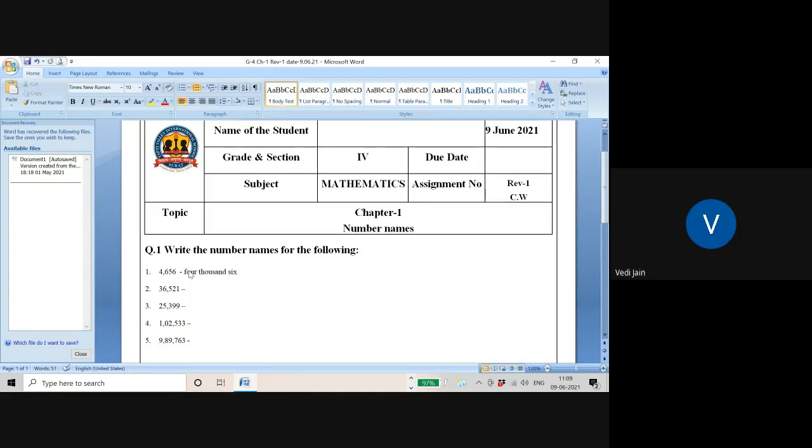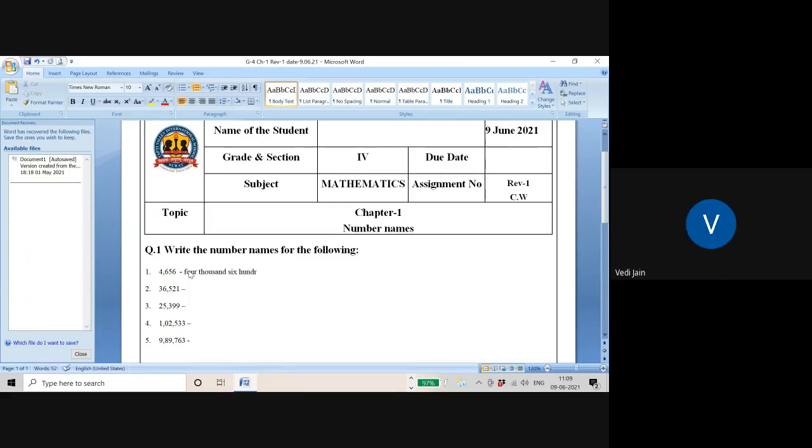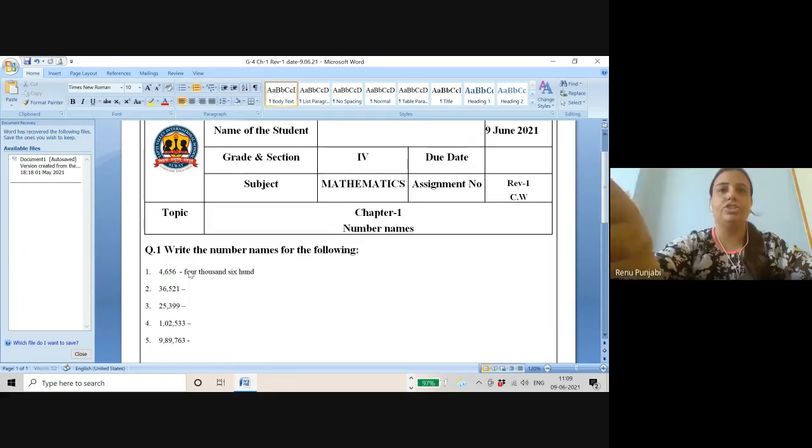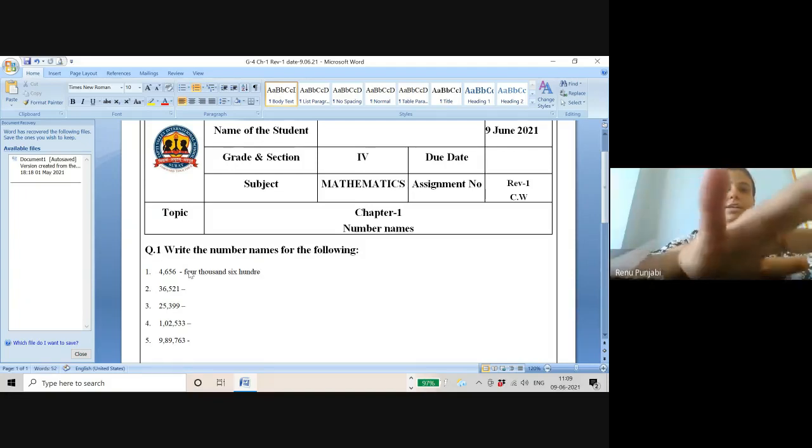Then HUNDRED, is it correct? No, R will come first and E will come after HUND. Then NDRED. HUNDRED. This is correct? Yes, ma'am.